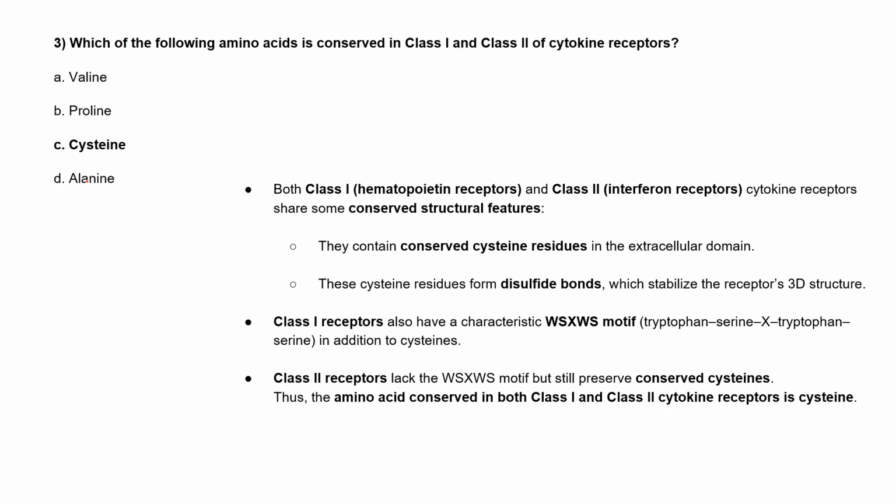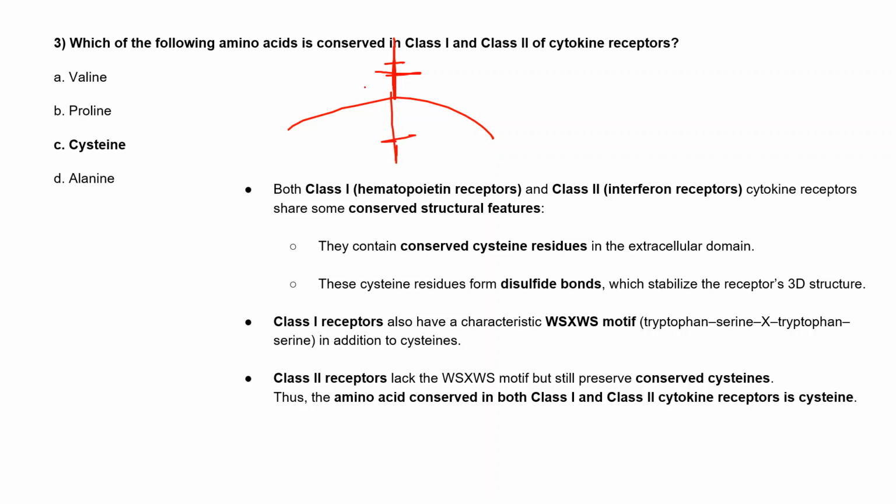Very good. You are right that cysteine is the amino acid conserved in both receptor families, that is class 1 hematopoietin receptors and class 2, the interferon receptor family. So they have this conserved cysteine residue in their extracellular domain. The domain which is present outside the cytoplasm is known as the extracellular domain, and the one inside we call the intracellular domain.